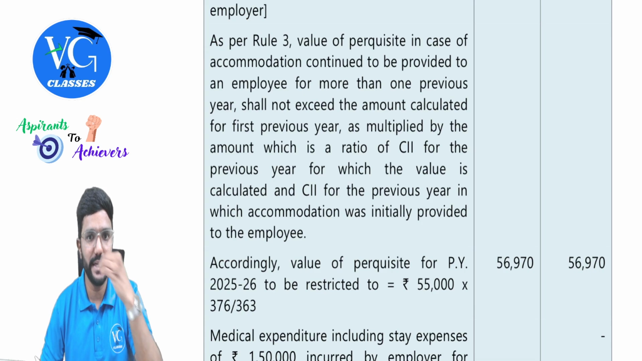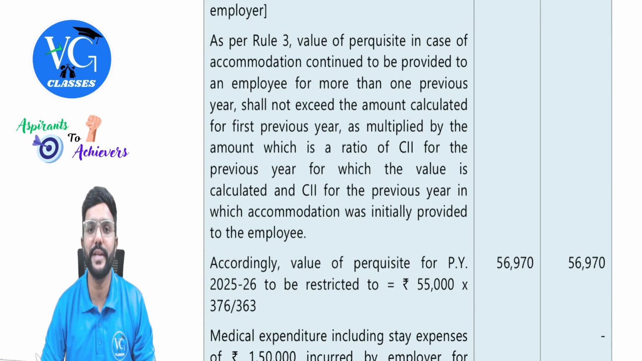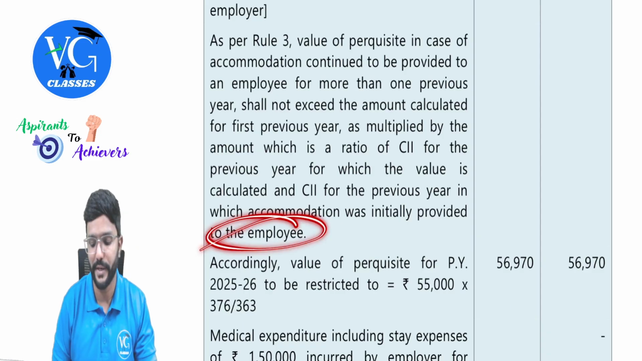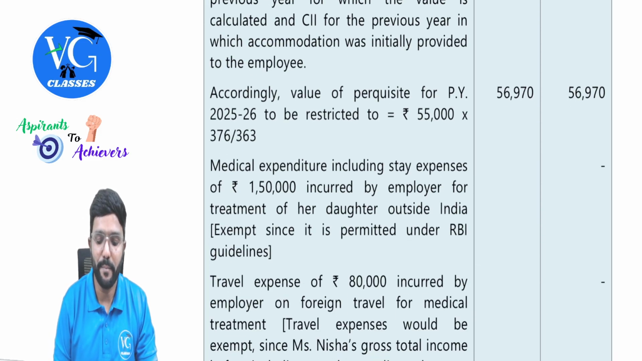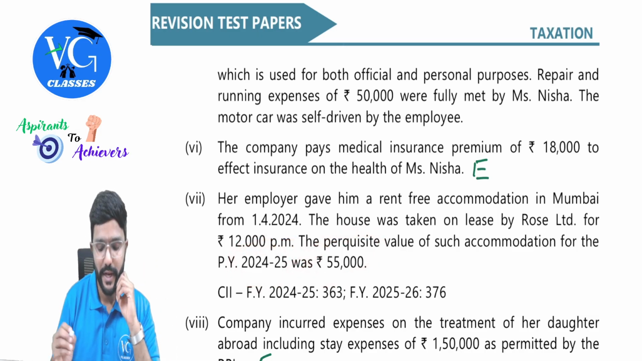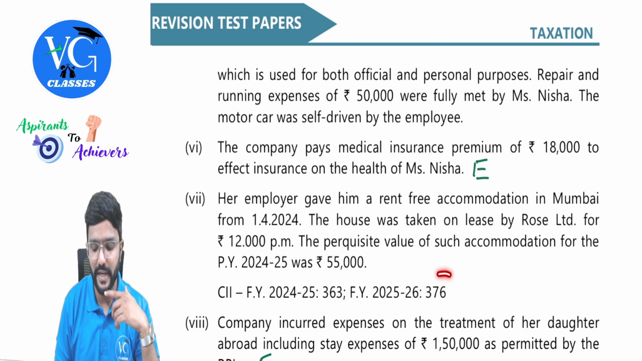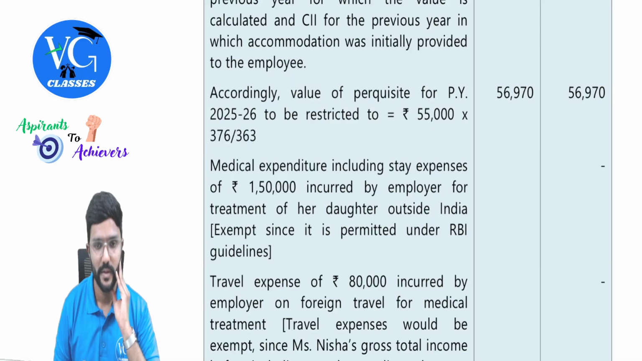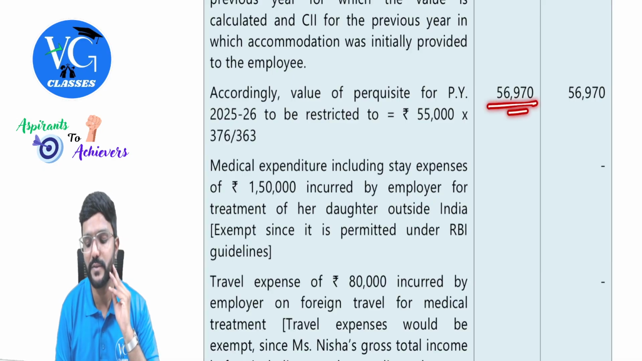Okay. Let me read this again. As per Rule 3, value of perquisite in case of accommodation continued to be provided to an employee for more than one previous year shall not exceed the amount calculated for the first previous year, as multiplied by the ratio of CII, that is cost inflation index, for the previous year for which the value is calculated, and CII for the previous year in which accommodation was initially provided to the employee. So in that case, we need to calculate the perquisite value for the year 24-25, which was 55,000 into the cost inflation index for the current year, 376, divided by the cost inflation index for 24-25, 363. You do it. Okay, sir. We will get 56,970.